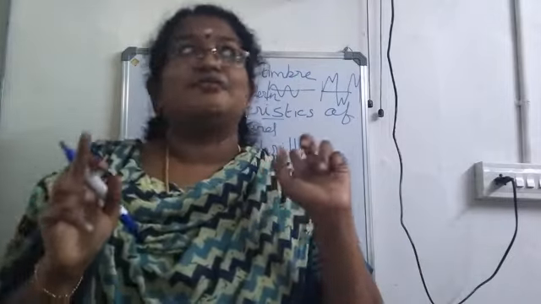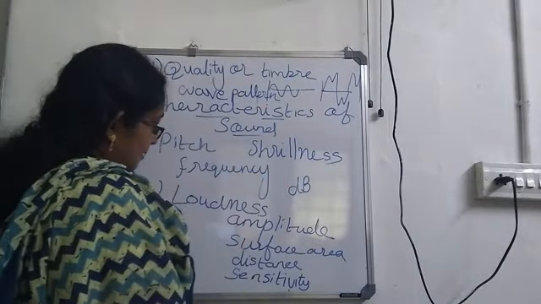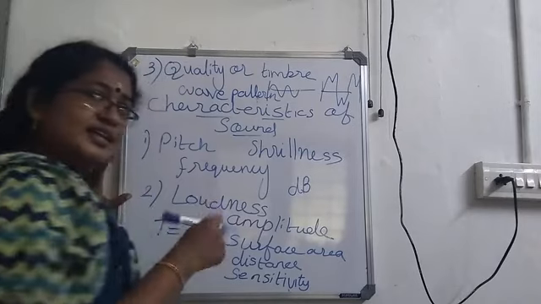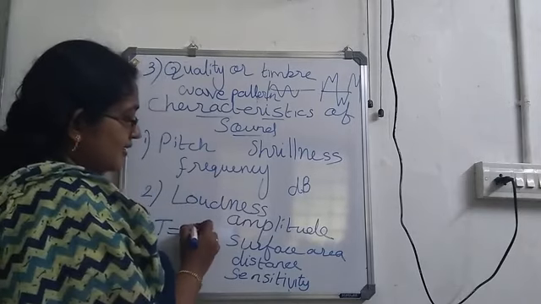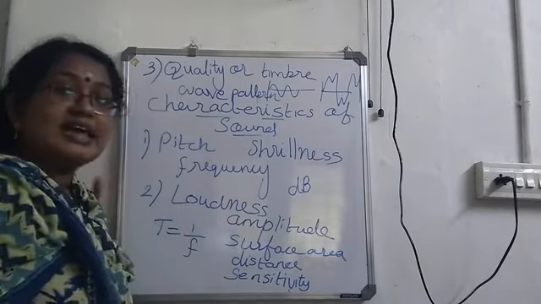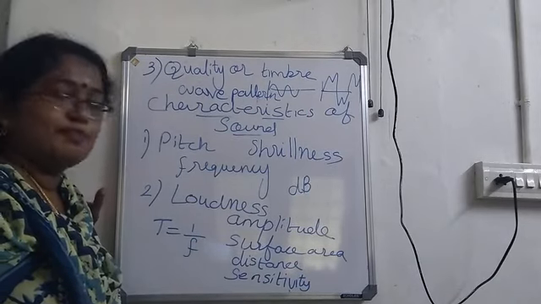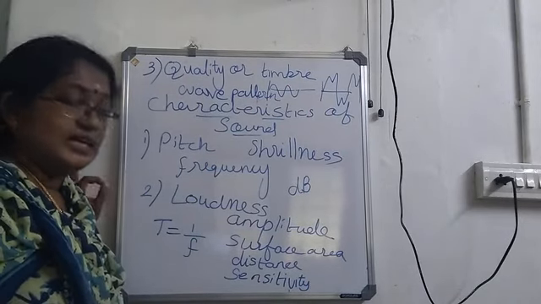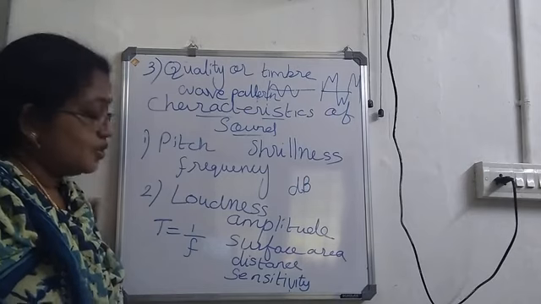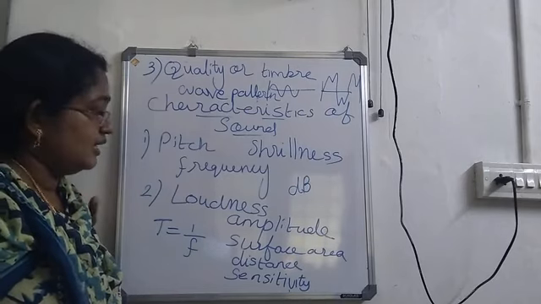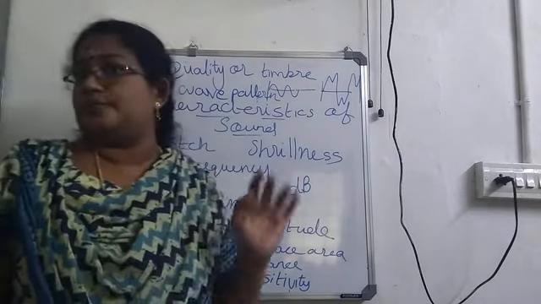And one more thing I have to say, we learned about time period and frequency. As we learned in the case of pendulum, there is a relation connecting these two. What is that? Time period is equal to reciprocal of frequency. T is equal to 1 by F. So keep this in mind. Okay, T equal to 1 by F.